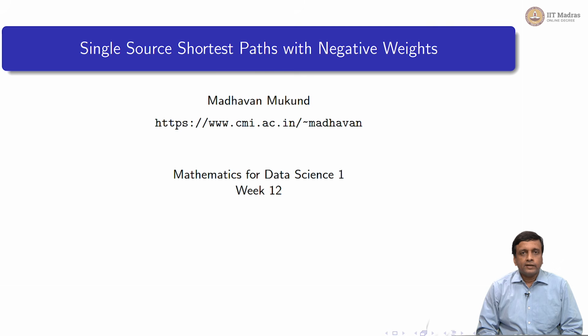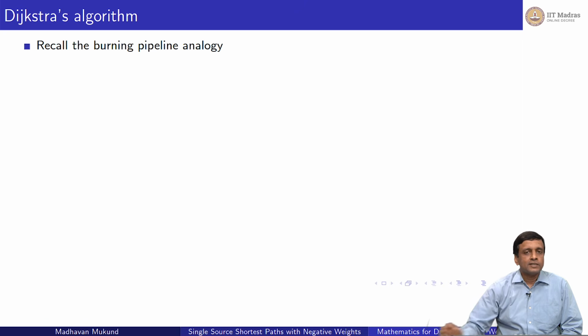So we are studying weighted graphs, and we started looking at the shortest path problem, in particular the single source shortest path problem. And we saw Dijkstra's algorithm, and we said that it will work if we don't have negative weights. So let's see what happens when we have negative weights. So first let's recall Dijkstra's algorithm and look at it a little more formally than we did last time.